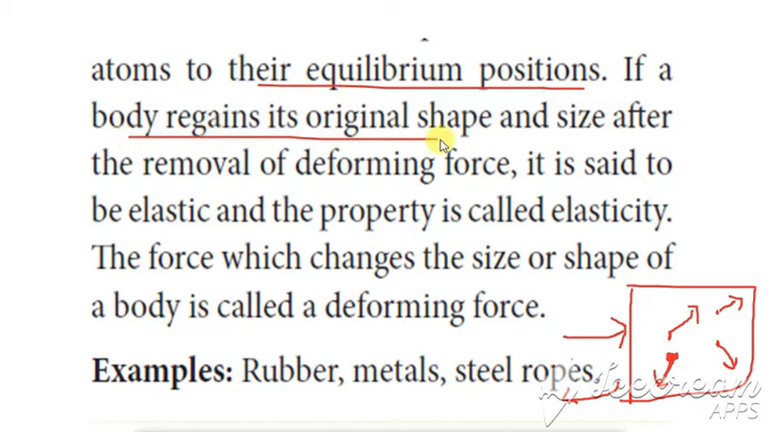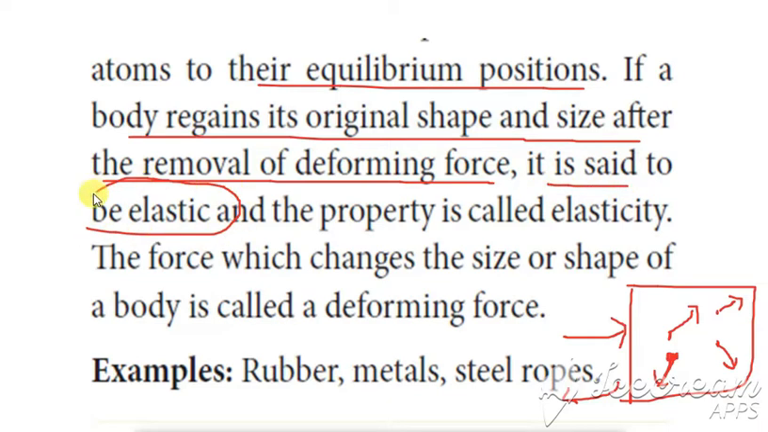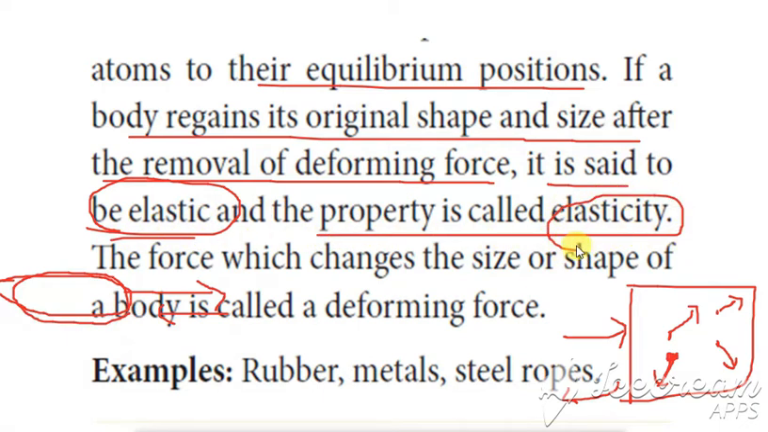If a body regains its original shape and size after the removal of the deforming force, it is said to be elastic. Consider an example of that: a rubber band. Give a deforming force so that it elongates. Again, if you leave it, what happens? It comes back to its own position, is it not? So that is said to be elastic, and the property is called elasticity.